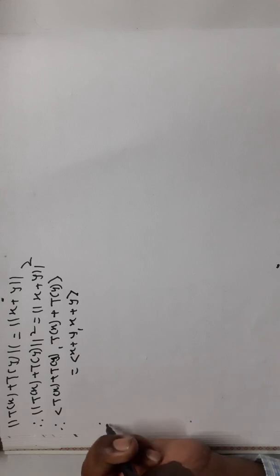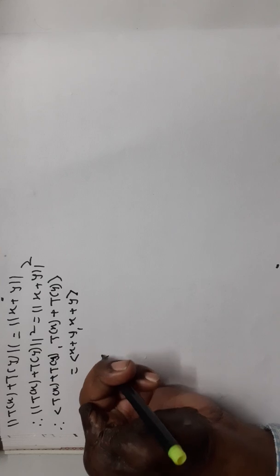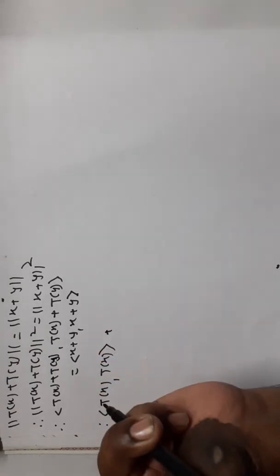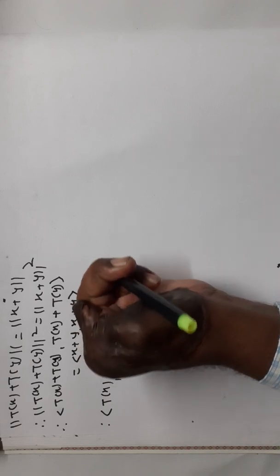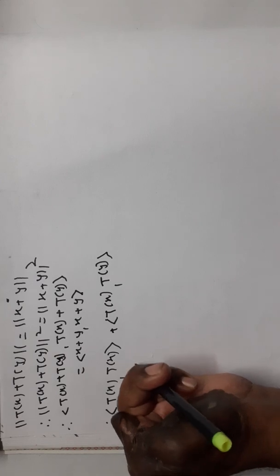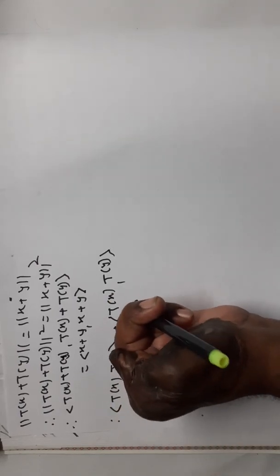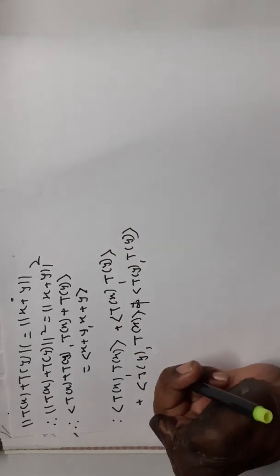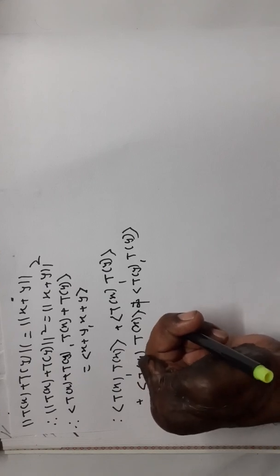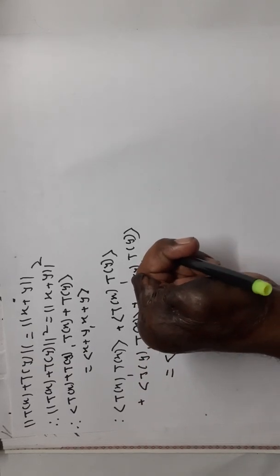Now see here, this is equal to angle bracket T of x comma T of x plus angle bracket T of x comma T of y plus angle bracket T of y comma T of x plus angle bracket T of y comma T of y, which is equal to angle bracket x comma x plus angle bracket x comma y plus angle bracket y comma x plus angle bracket y comma y.